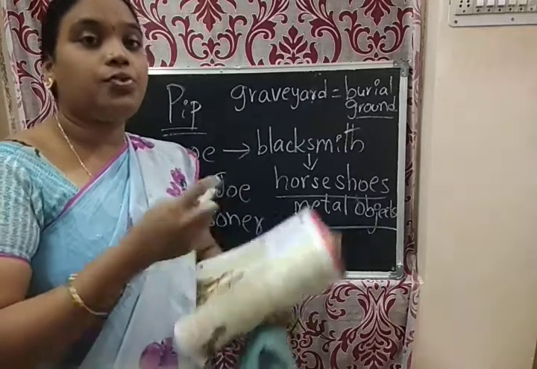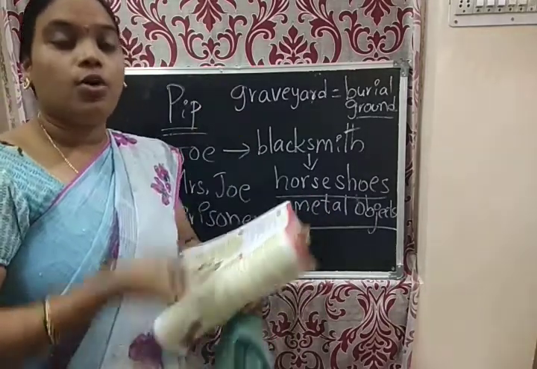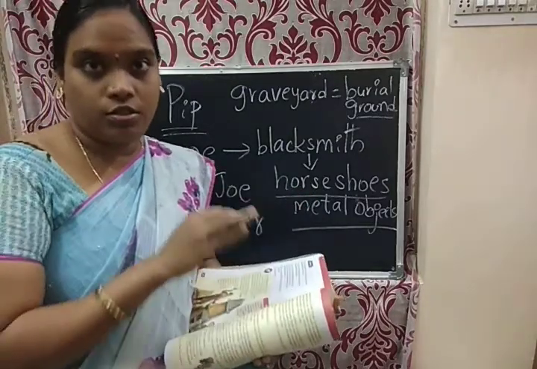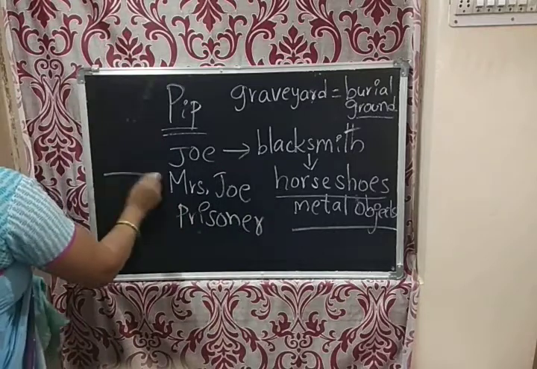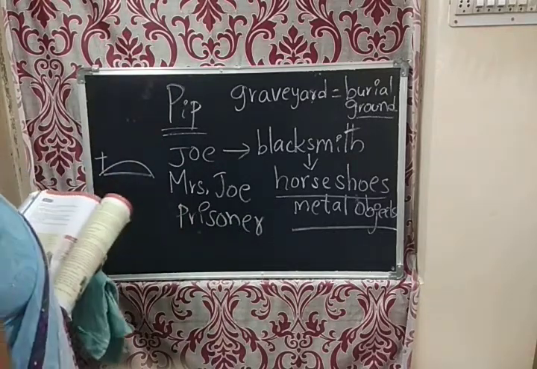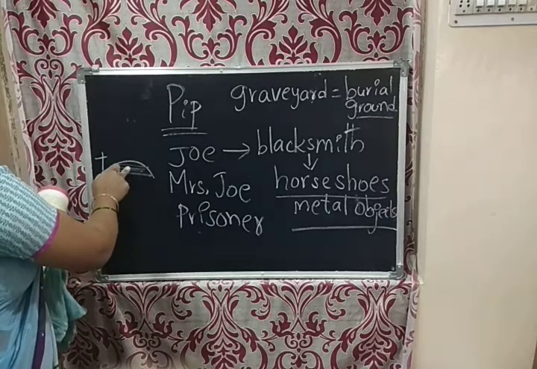Burial means we bury those dead bodies in that place, or else we can keep them under the ground like tombs. Do you know that? See, tombs are there like these. Here is a cross. These are the tombs. So this is a burial ground.